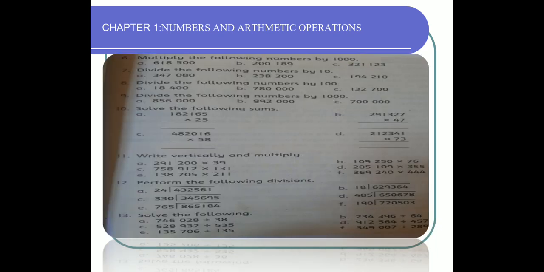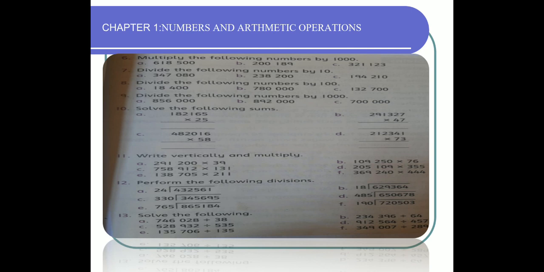Question number 6, multiply the number by 1000. Question number 7, divide the number by 10. Question number 8, divide the following number by 100. Question number 9, divide the number by 1000. These are the questions that you have done in the previous classes, and it's very simple.